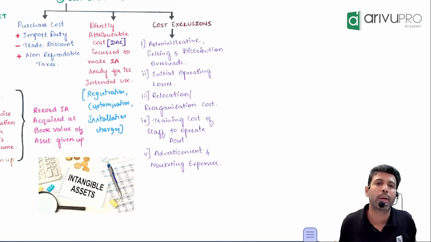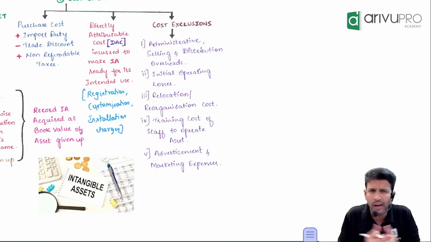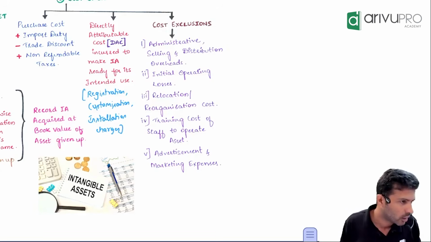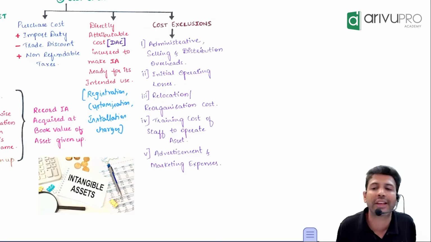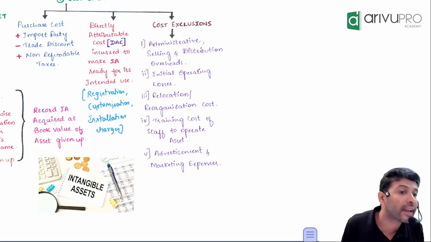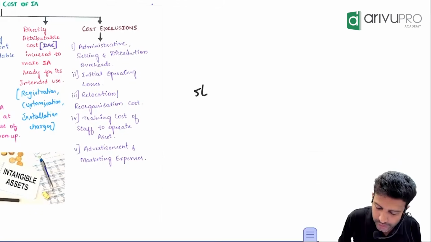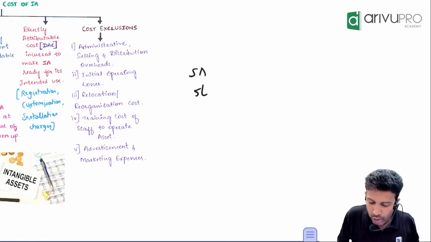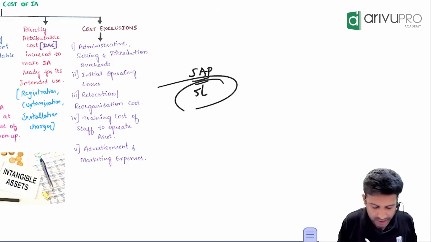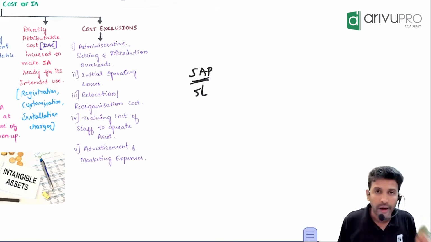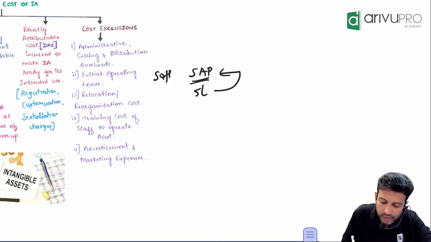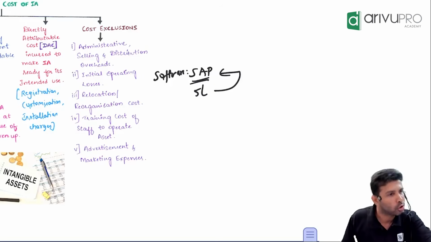Let's say there is one software. Let's say I'm using SAP. SAP is a big software, and it requires a lot of training before you get comfortable using it. My staff are not comfortable using SAP, so I gave a training, and the training cost was 5 lakh. Now, can I add this 5 lakh training cost to the SAP software? You know the answer: no.